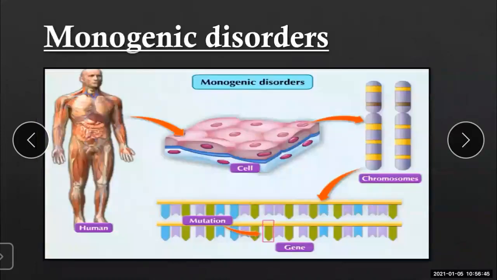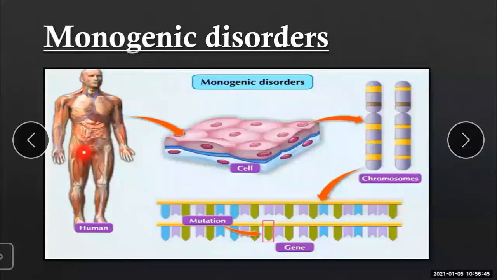Now moving further to the next topic, that is diseases occurring due to the mutation of a single gene. It is called what? Monogenic disorder. Mono here represents single. So this is occurring due to the mutation in a single gene.